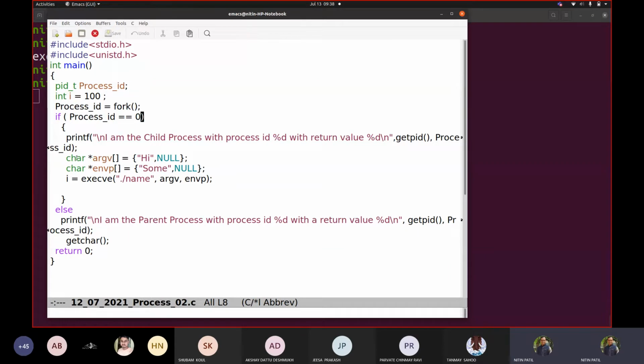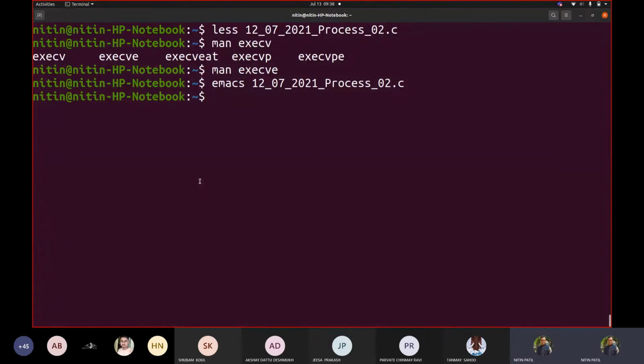And we are declaring these two variables, argv and envp, which I don't care about. I have created this ./name program in my current working directory, where I am passing these arguments, whatever arguments are required. Correct. So if I try to show you this for our a.out, I write strace a.out piped to less.